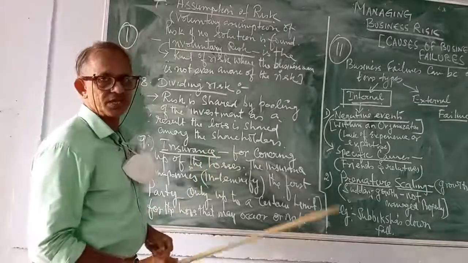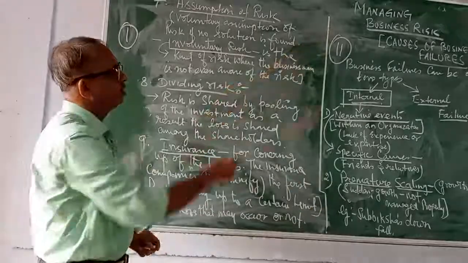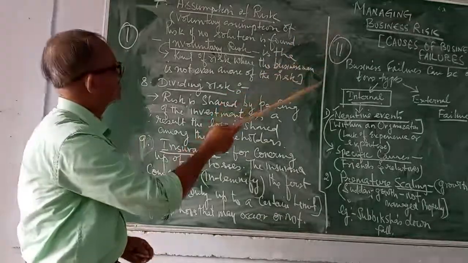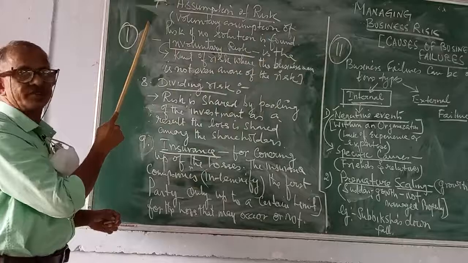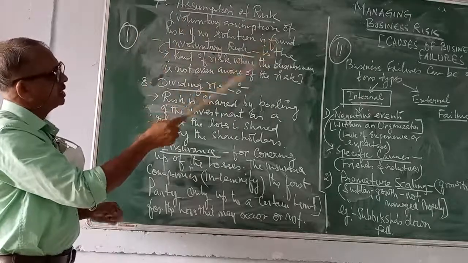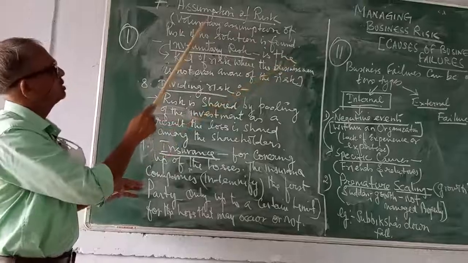And in today's business studies session, I shall be continuing with the topic managing business risk. Under this heading, managing business risk, I shall continue with point number 7. Point number 7 is that we can manage business risk by means of